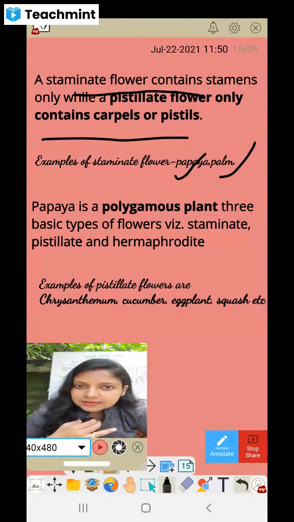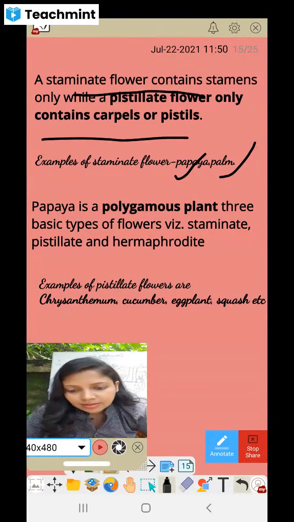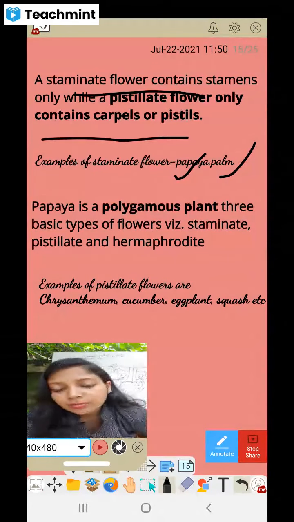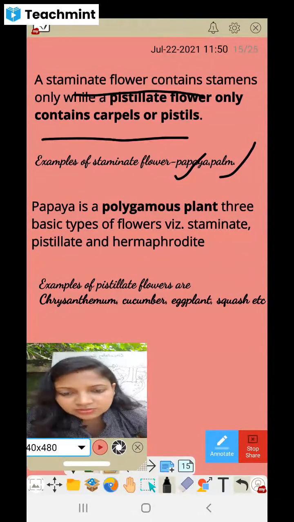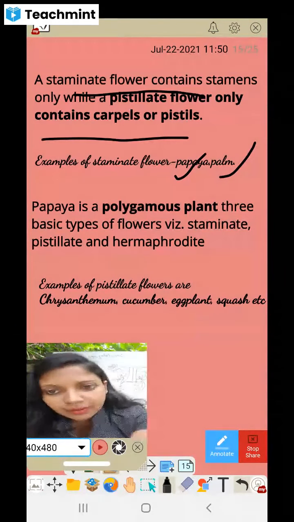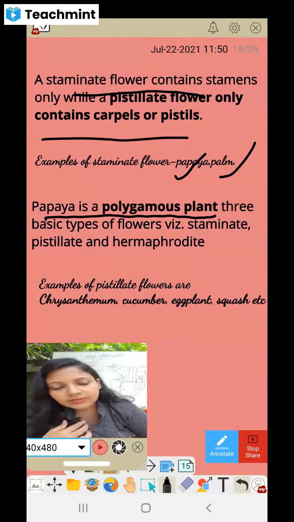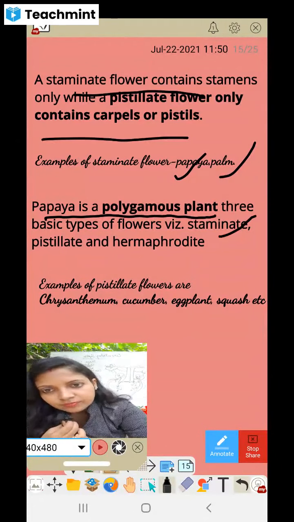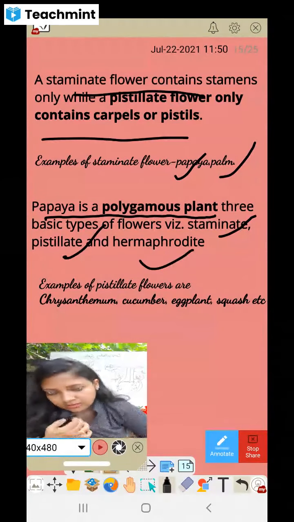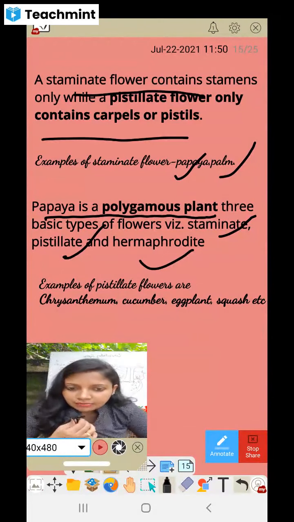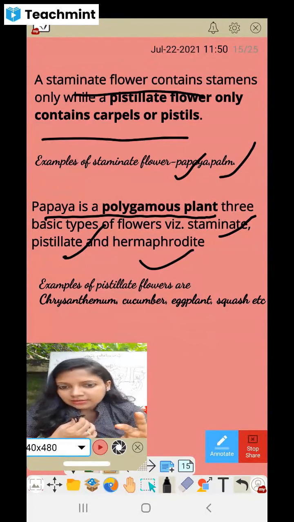In the case of staminate flower, mostly in papaya, you will see staminate flowers, male flowers. But it does not mean that only male flowers will be visible, because papaya is a polygamous plant. They can be found in 3 basic types of flowers: staminate, pistillate and hermaphrodite. Staminate means male flowers, pistillate means female flowers, and hermaphrodite means both sexes, male and female.